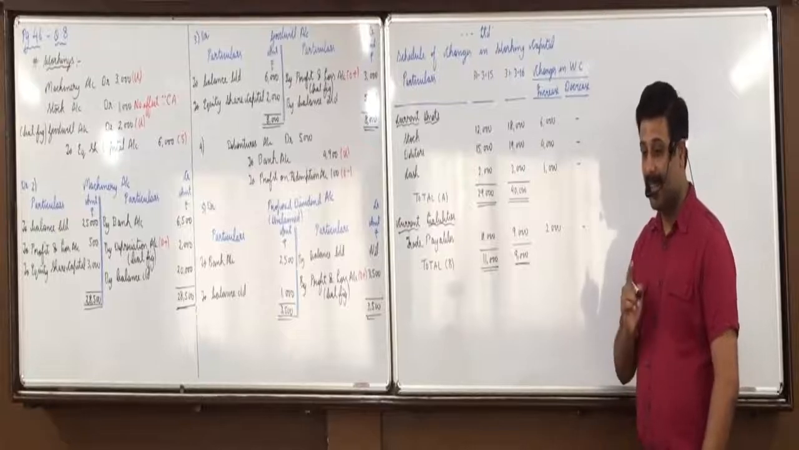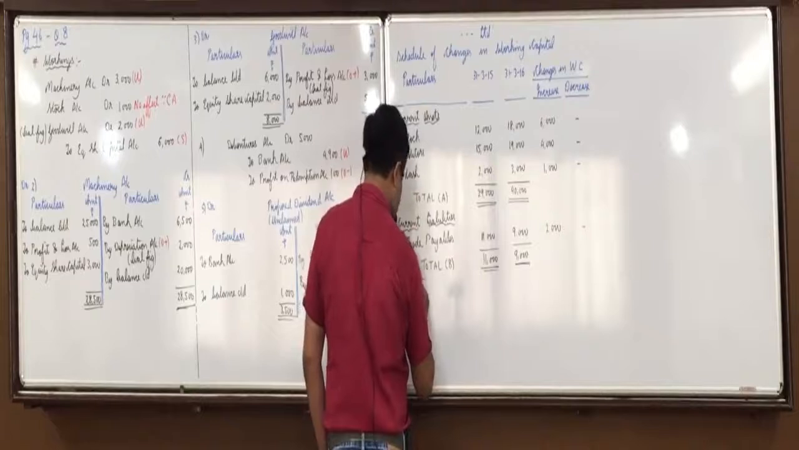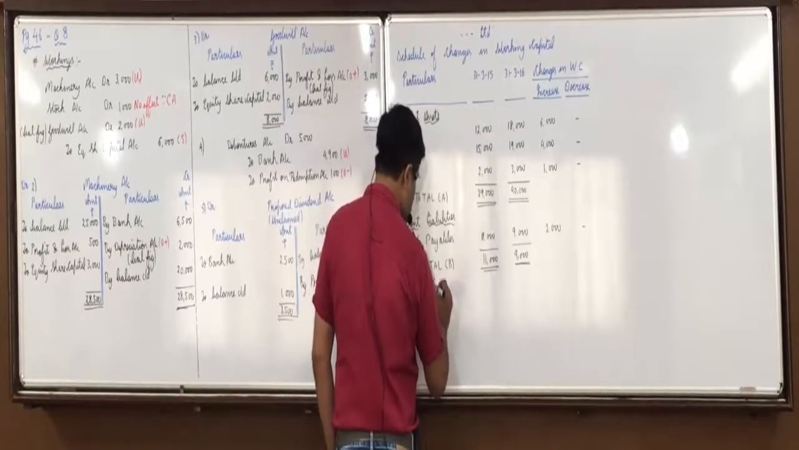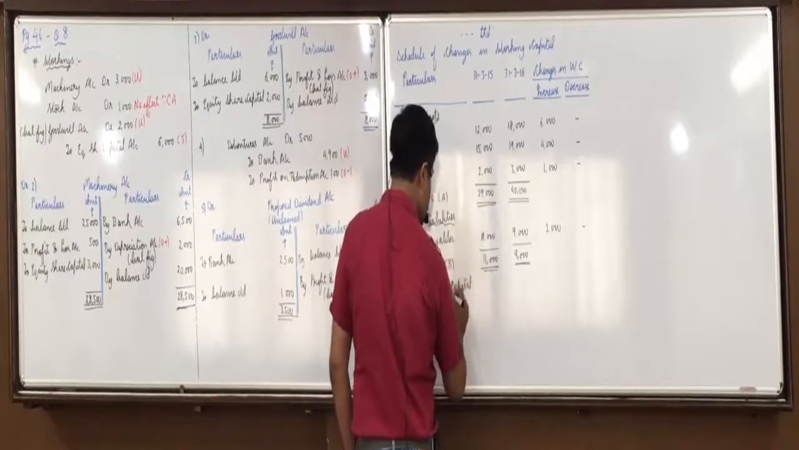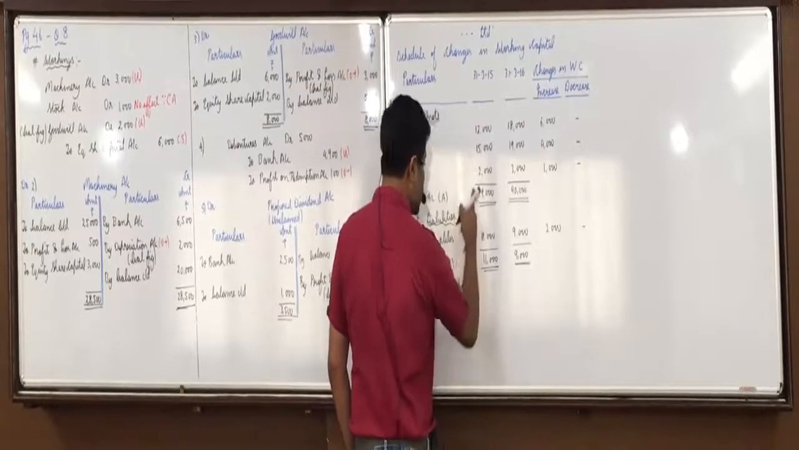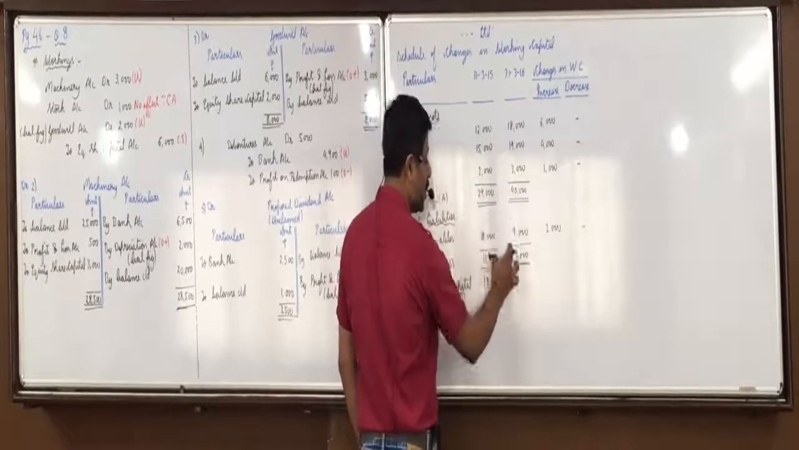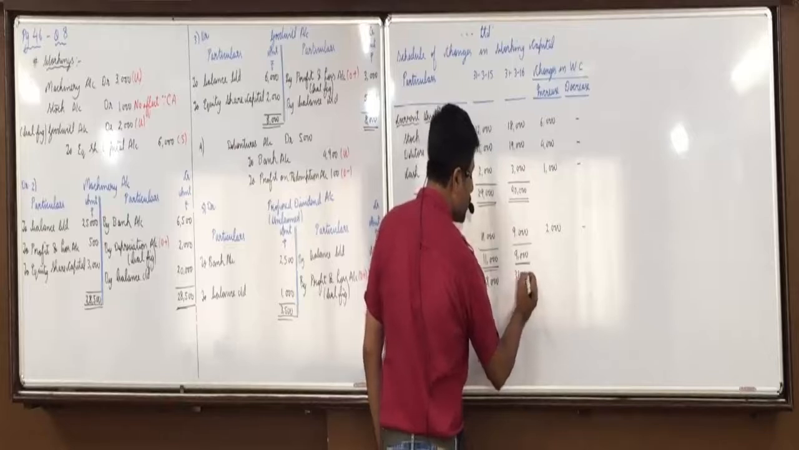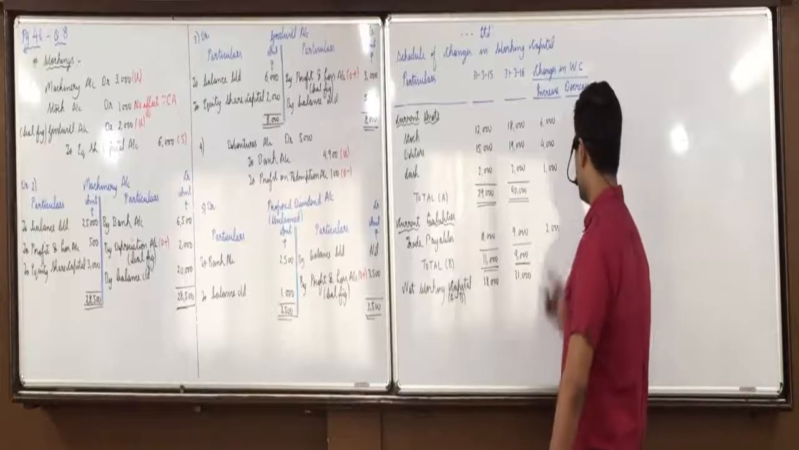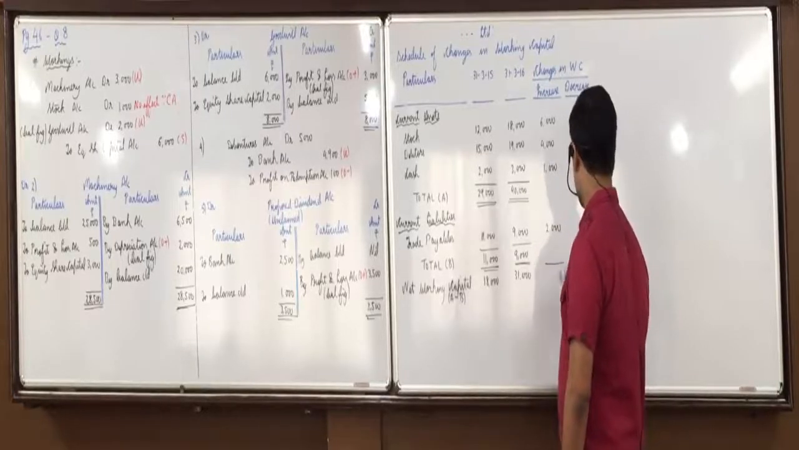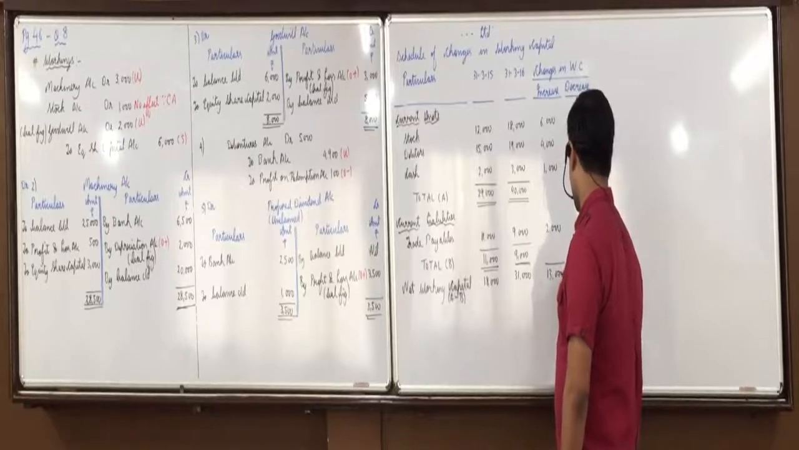Then net working capital, how will we find? A minus B. 29,000 minus 11,000, 18,000. 40,000 minus 9,000, 31,000. Is everyone clear with this? What about the last two columns? Only total: 6, 10, 11, 13,000 and nil.